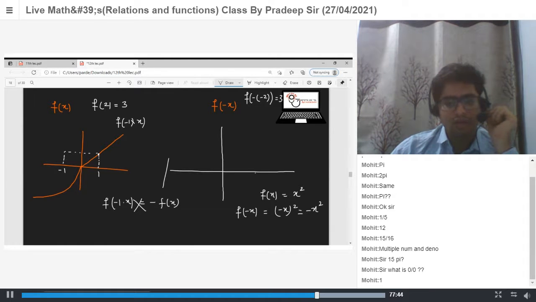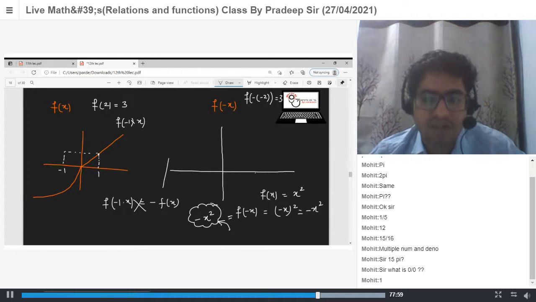Yes or no? You say minus of f x, minus x square. But we know f of minus x is what? Replace x by minus x. So it will become x square, not minus x square. Both the functions are different.